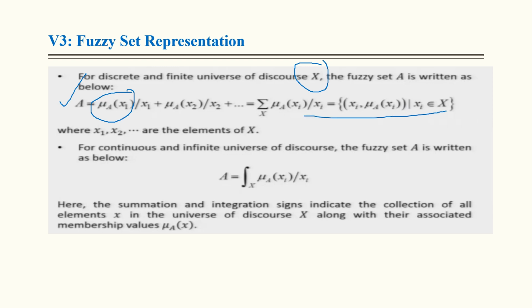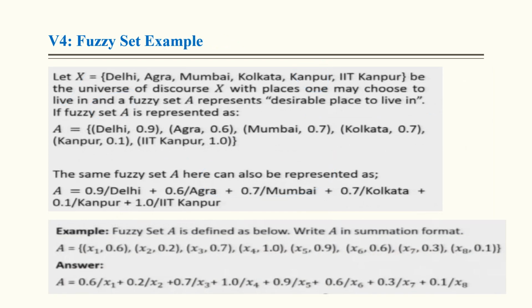And for a continuous and infinite universe of discourse, this will be our formula: A is equal to the integral of mu A(x) upon x, right? This is an example of how it can be represented.